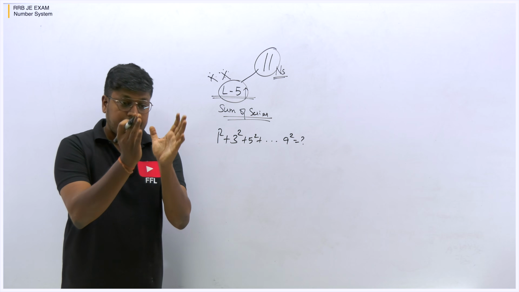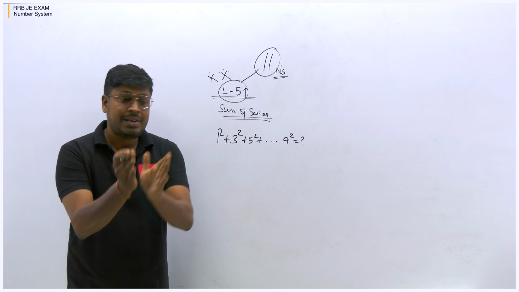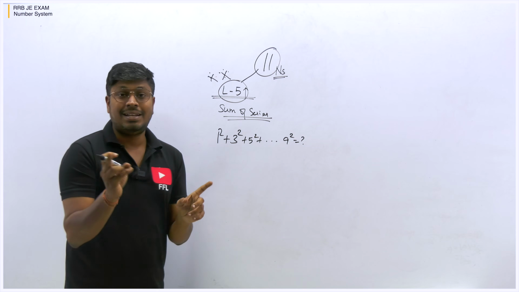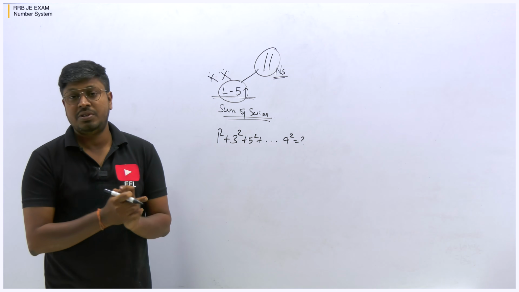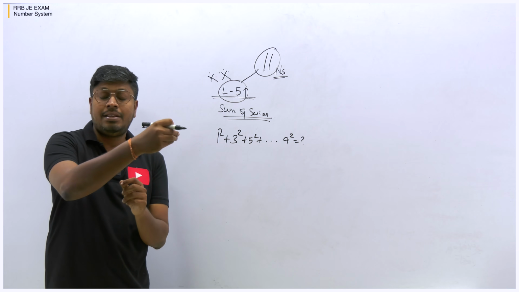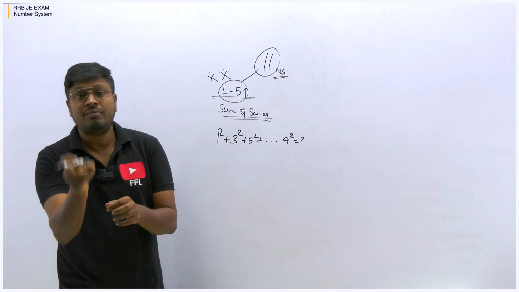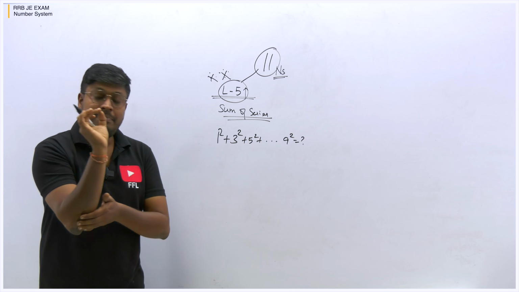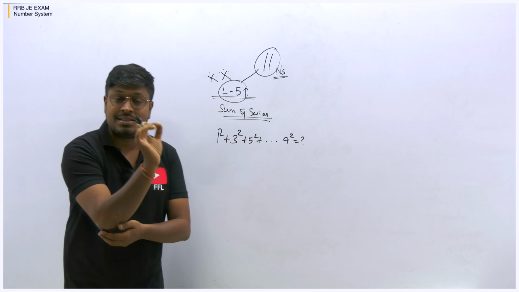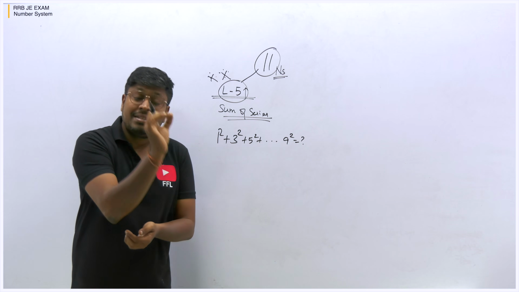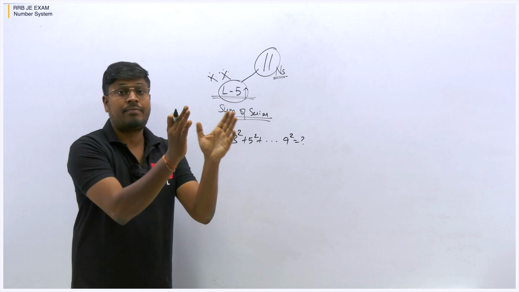You have to choose which formula to use for which question, and for which question you have to subtract from the total. That is the only area where students make a mistake, because for a given question they didn't choose the right formula. They use a wrong formula to find the answer, and the complete answer will be wrong. So make sure to understand for which series of numbers we have to use which formula, and for which series we have to subtract from the total.